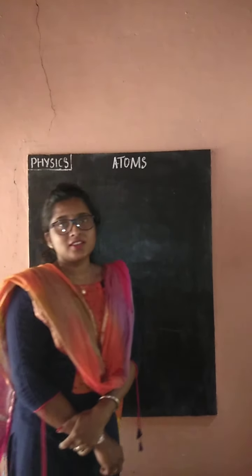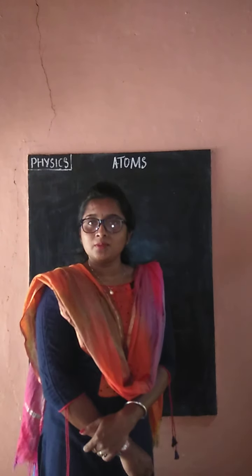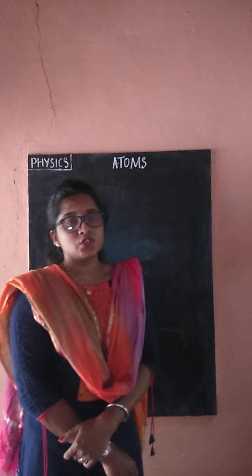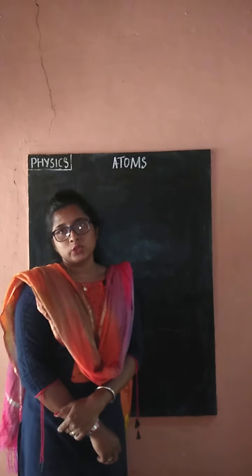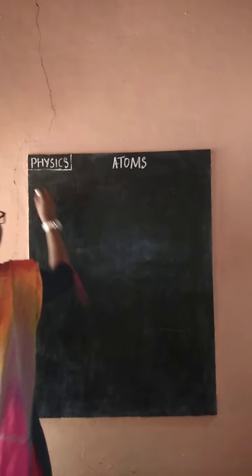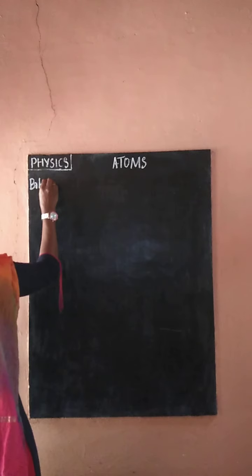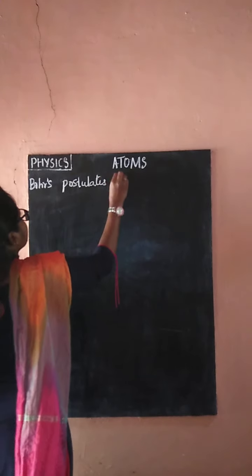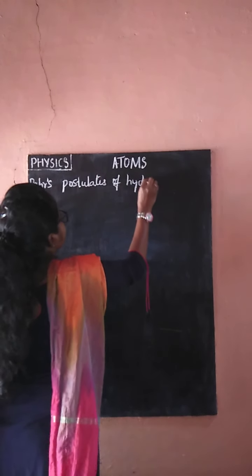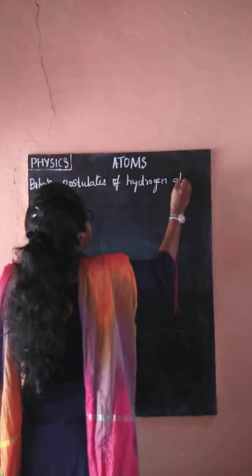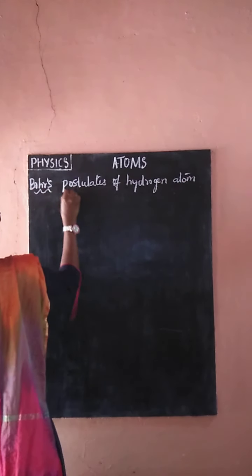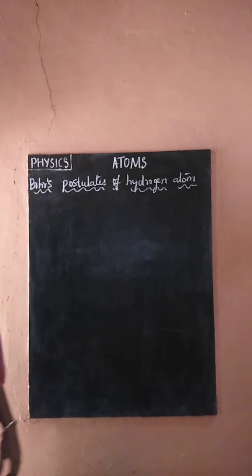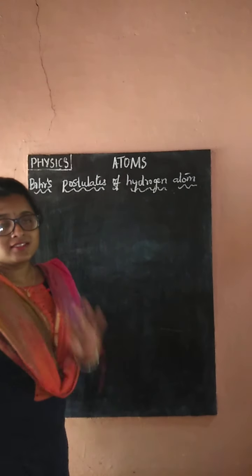In the previous session we discussed the J.J. Thomson model, the Rutherford model and alpha particle scattering. In this session we are going to discuss the Bohr postulates of the hydrogen atom. Basically it has three postulates.